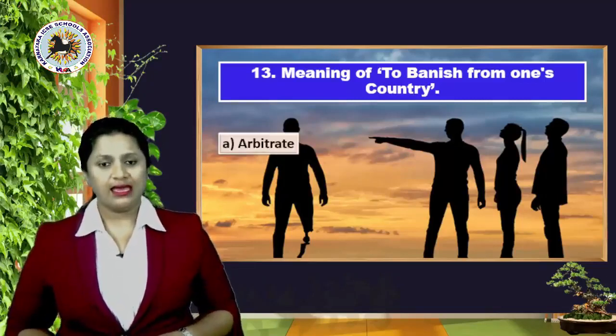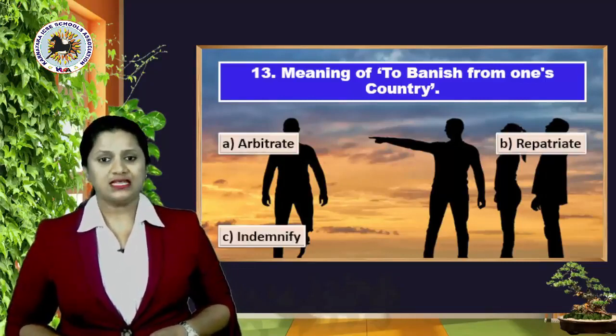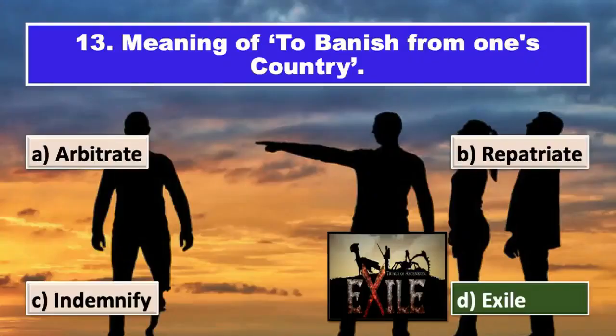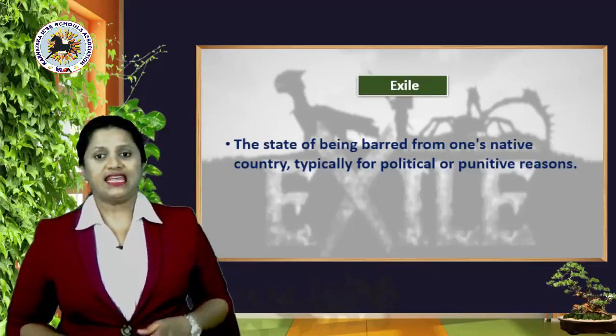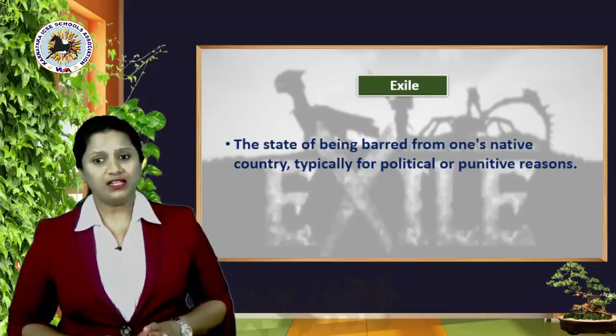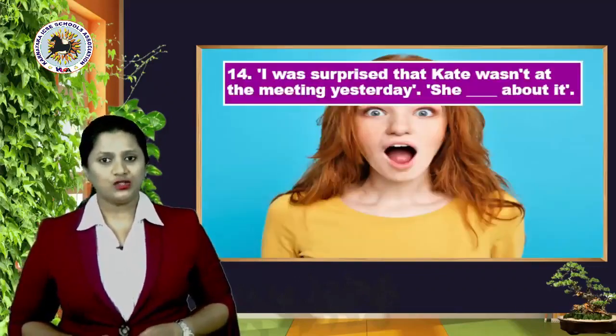Options are A, arbitrate, B, repatriate, C, indemnify, or D, exile. Right answer is option D, exile. And what does that mean? The state of being barred from one's native country, typically for political or punitive reasons. Okay, moving ahead to the 14th question.